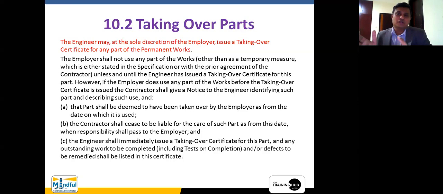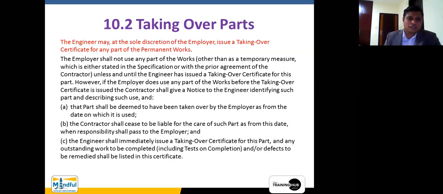So there are certain activities which are associated with this particular decision, right? Now, suppose in a mixed use development project, some shops that you are going to hand over after a certain period of time. So when the employer takes over that one, he enjoys the privilege of that revenue generation. Therefore, you cannot hold the contractor responsible for certain activities related to that particular building. So when you are issuing a taking over certificate, you know that the defects notification period starts.